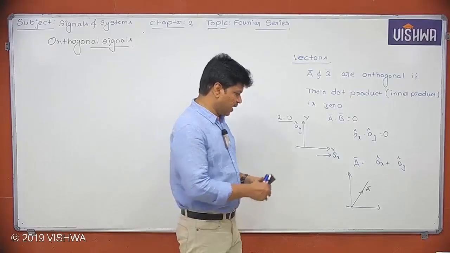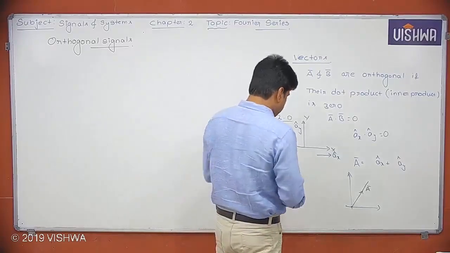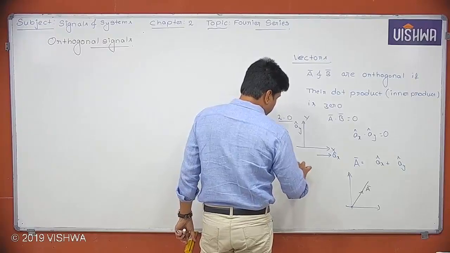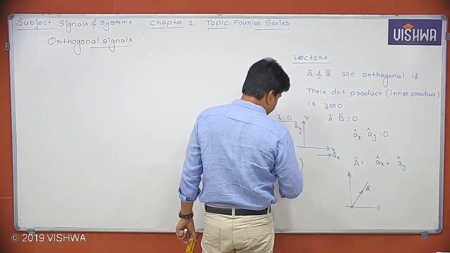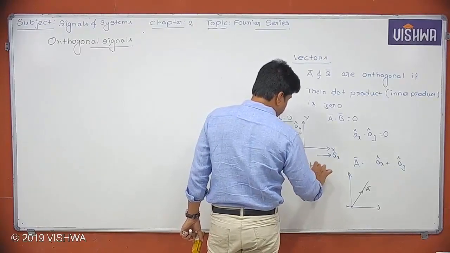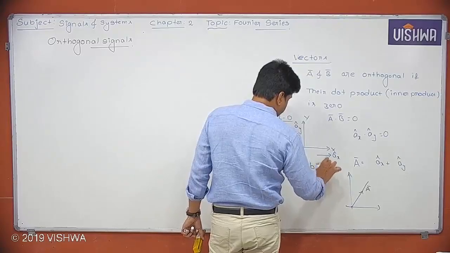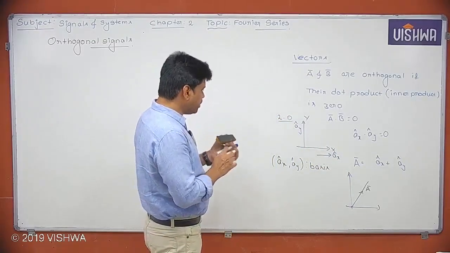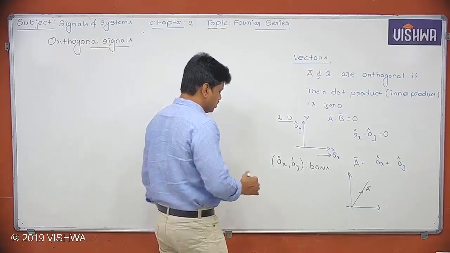That's the one thing. So I can simply say ax cap, comma, ay cap. This set is a basis. This set is a basis. So if I ask in three-dimension geometry, which one is the basis?